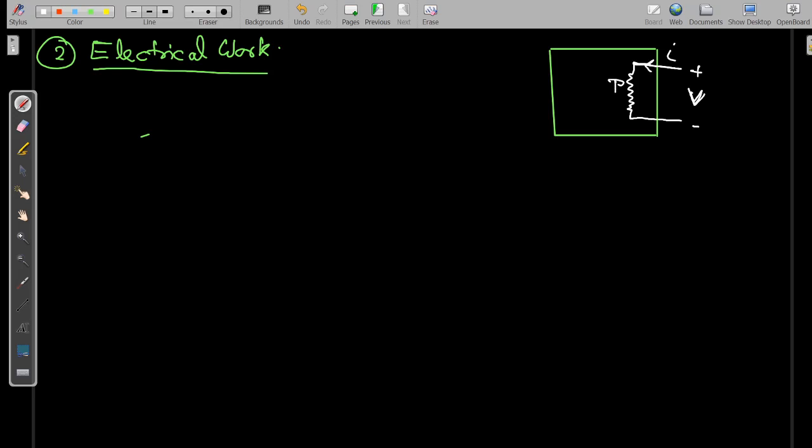This is resistance R. If this red colored box is our system, we can see that current, or electron, is crossing the boundary.